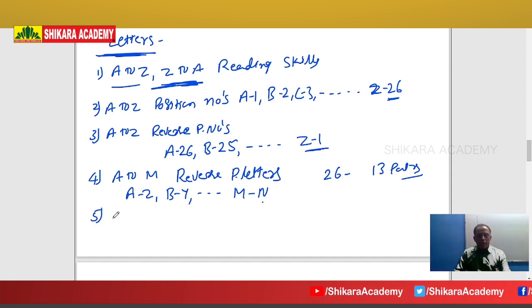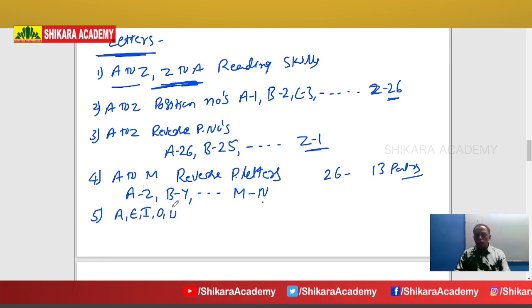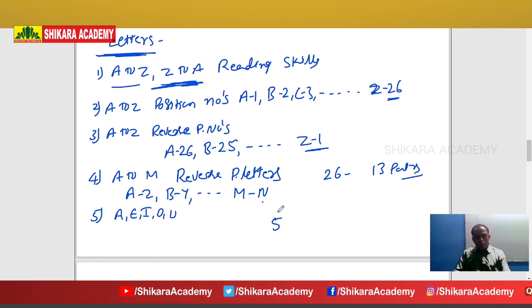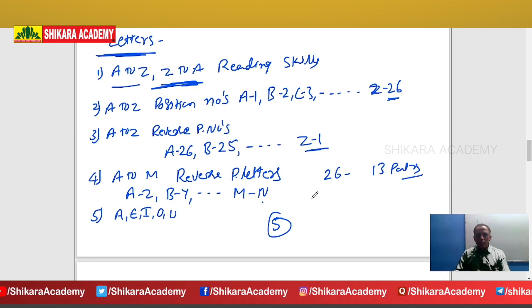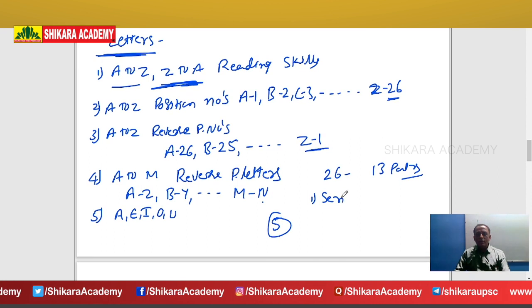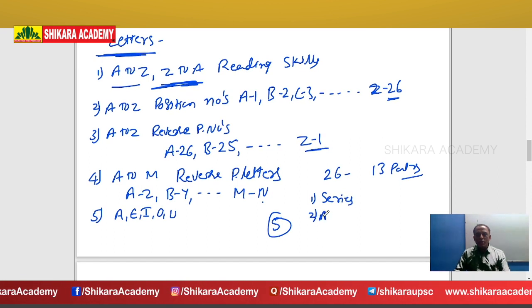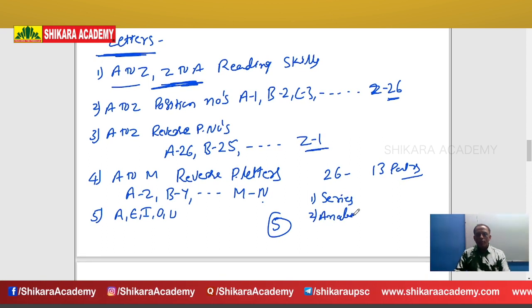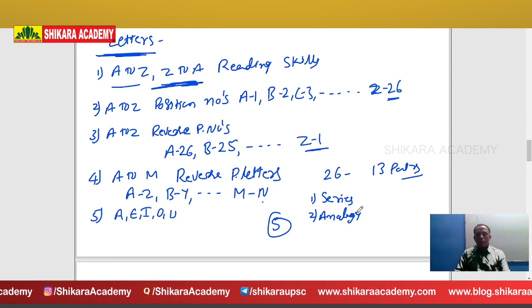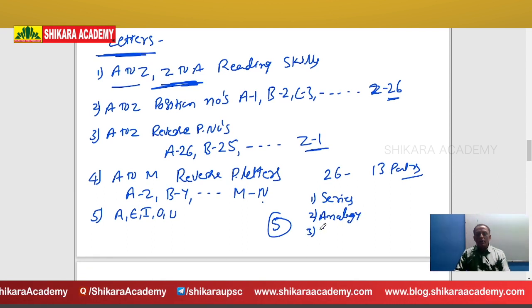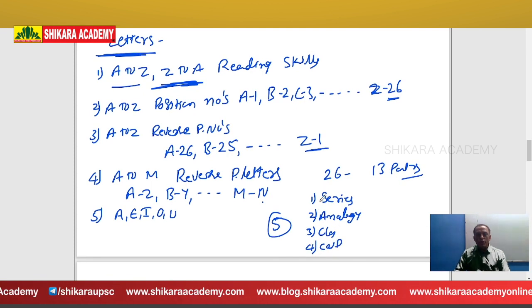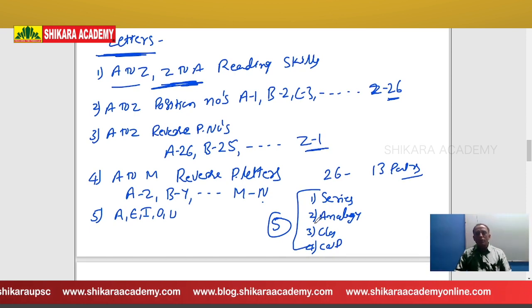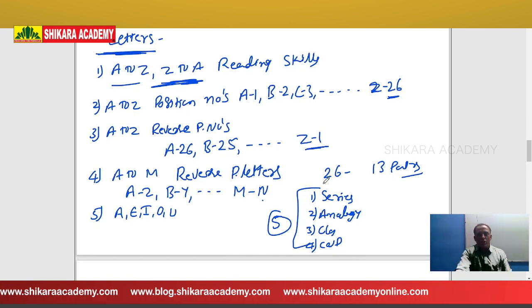And fifth one, already you know the vowels in English alphabets: A, E, I, O, U. If you are good in these 5 points, then the letter based questions are very easy. What is letter based question? Letter series, letter analogy, letter classification, and coding and decoding. These 4 points depend on the English alphabets.